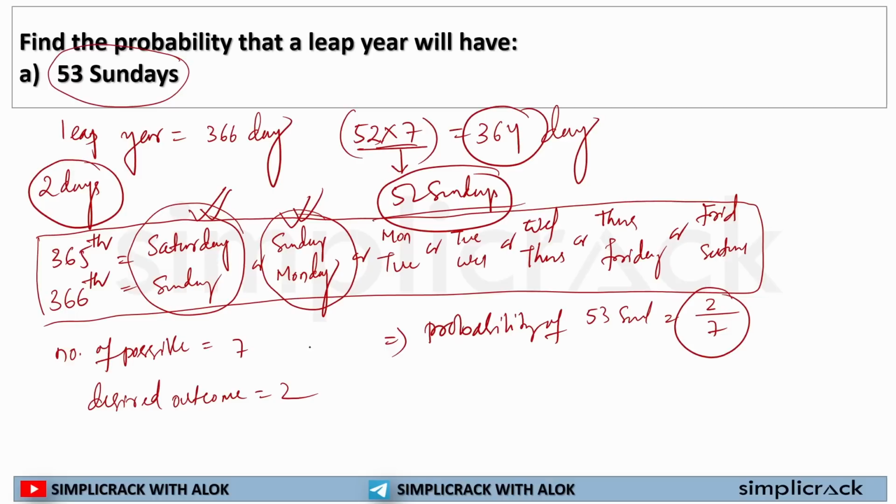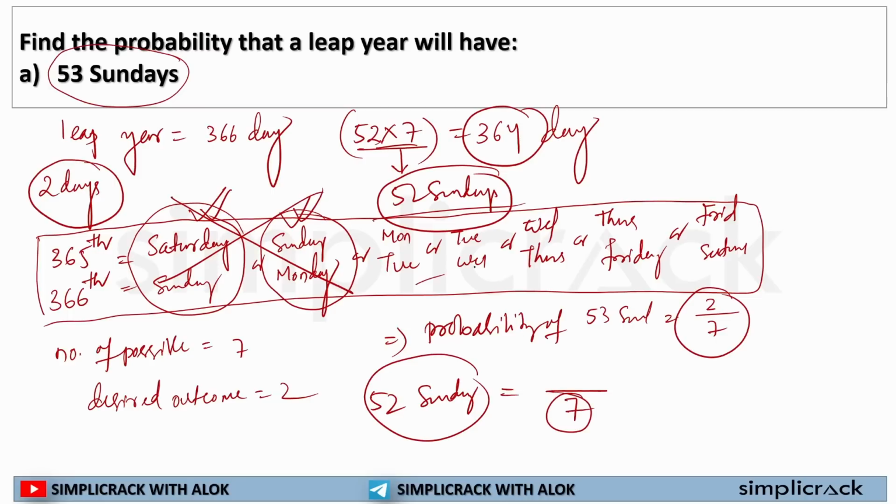Now if it is asked 52 Sundays, that means I should not consider these two options. So my probability should be what? 7 is the total outcome and my desired outcomes are 5. So 5 by 7 is my total probability of 52 Sundays in a leap year. This is how we should be solving questions of this type.